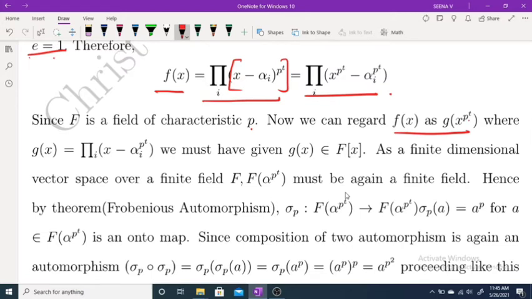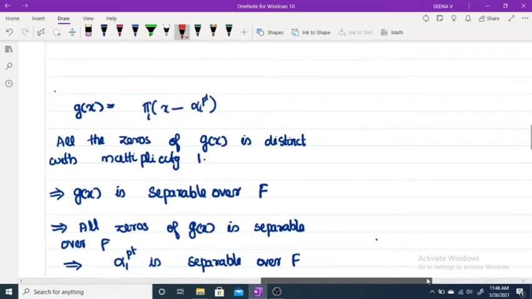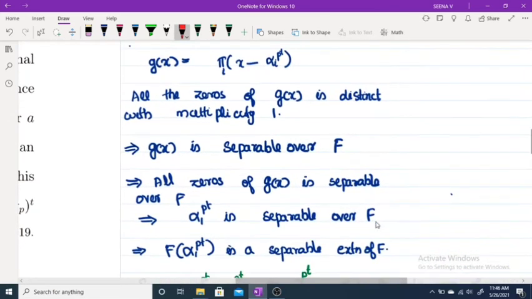Where g(x) is the product of (x minus alpha_i raised to p^t), then g(x) raised to p^t is the same as our f(x). Since our f(x) must be in F[x], we get that g(x) must be in F[x]. Now look at g(x), which is like this: the product of (x minus alpha_i raised to p^t), all the zeros.